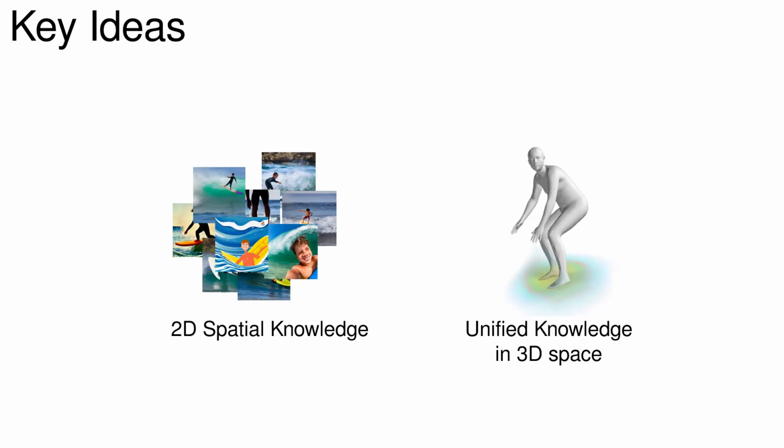Our method builds upon the intuition that unbound synthesized 2D images contain spatial knowledge that conveys 3D spatial relationships between human and object. The key challenge then is, one, how do we get the 2D data, and two, how to unify 2D spatial knowledge, from unbound, wild and variant images, into single 3D space.